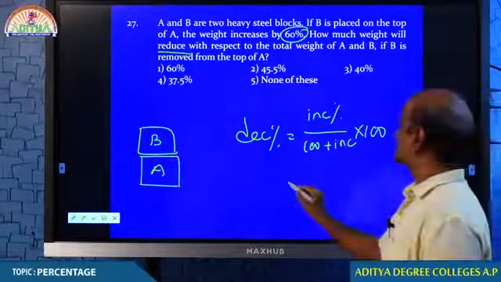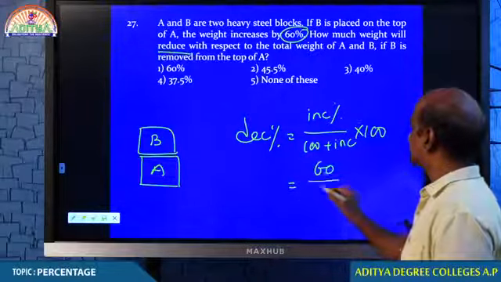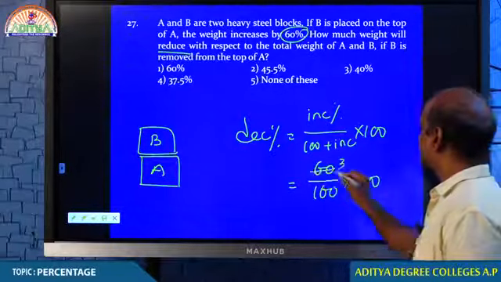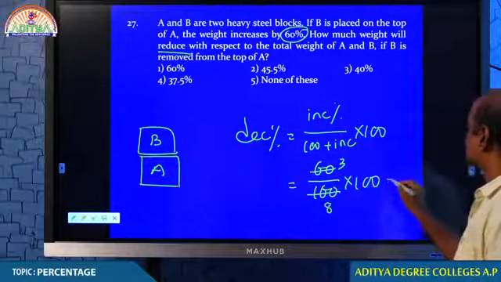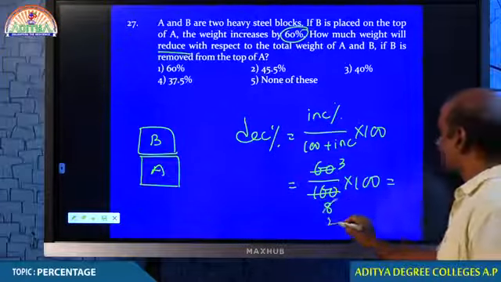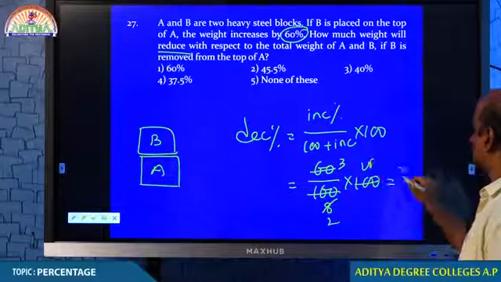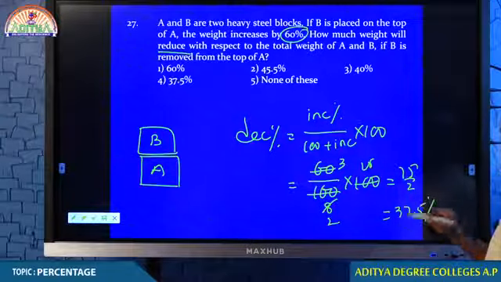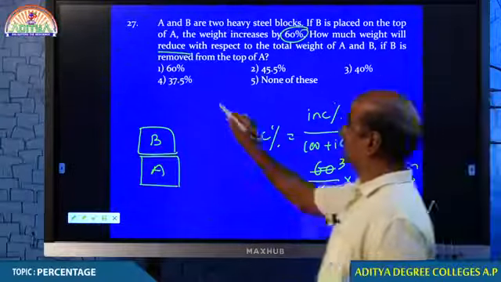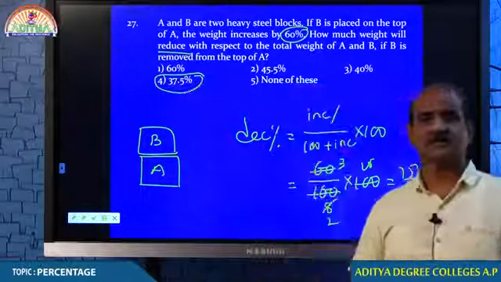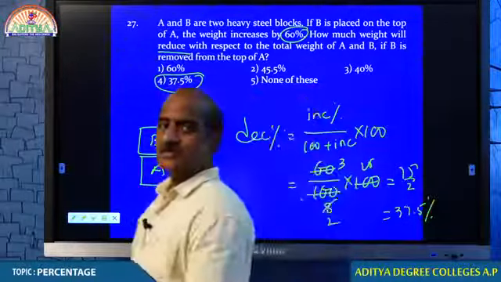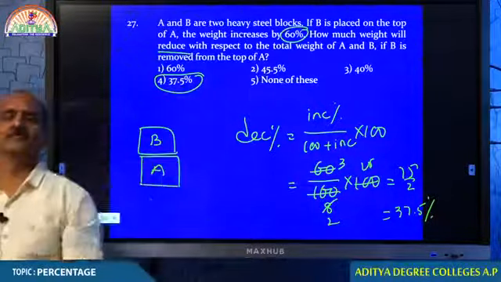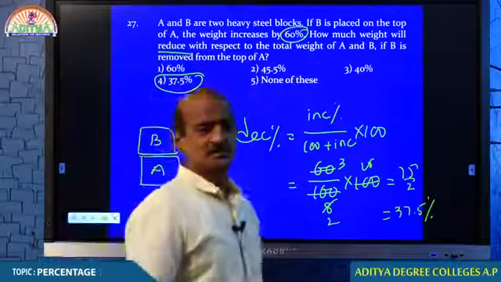Therefore, what is your answer? 60 by 160 into 100. Therefore, this is 3 times, this is 8 times. So, 4 2 times, 4 25 times, 75 by 2. 37.5%. With this, we come to an end of this particular model. When B is placed, the weight increases by 60%. If B is removed, the weight reduces by 37.5%.